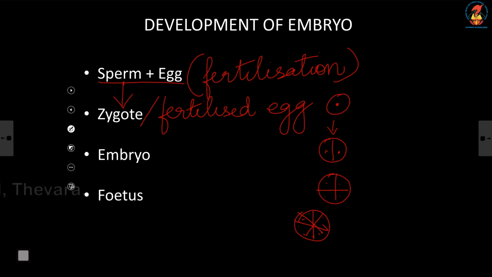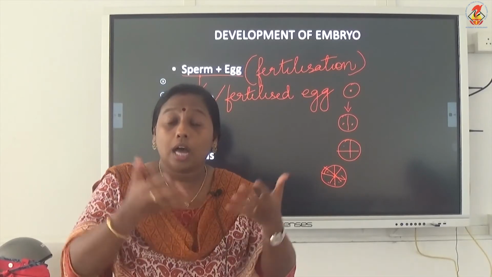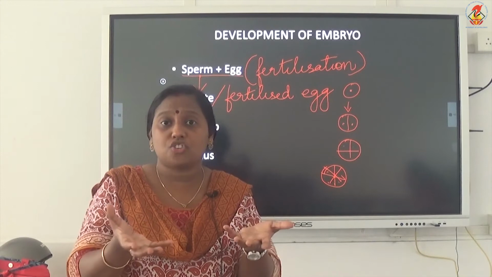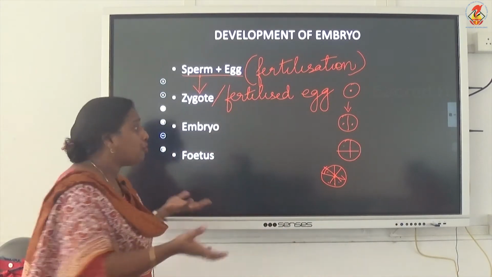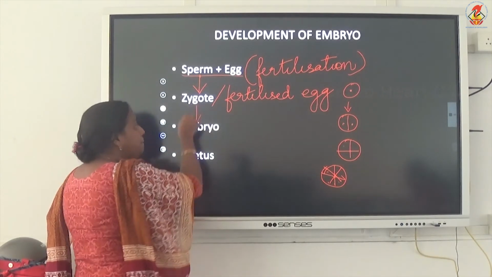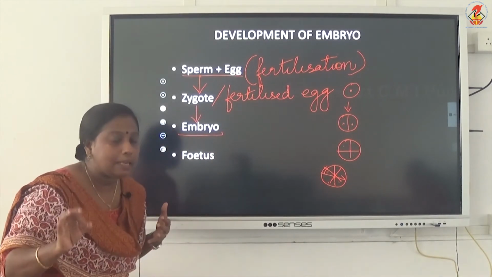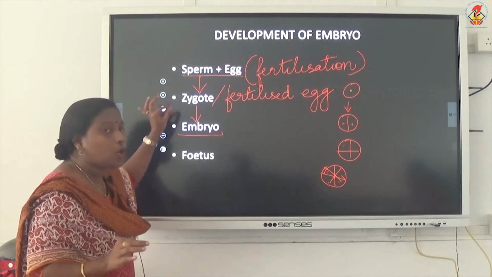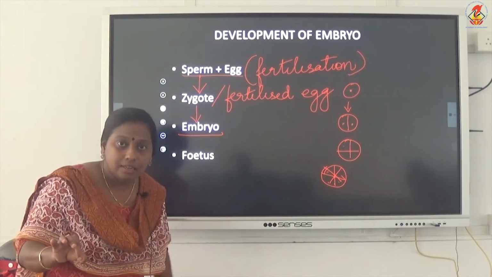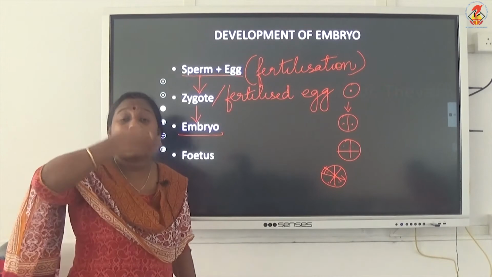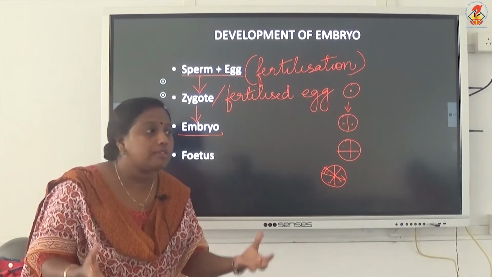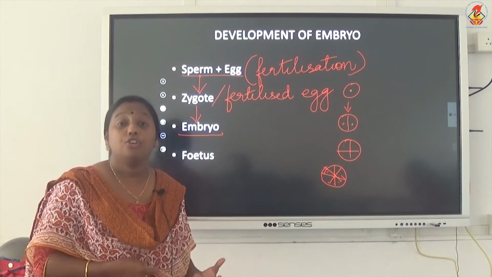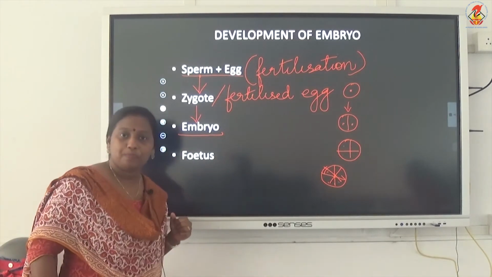The cells will become tissues. Tissues will become organs. Okay, now this developing structure which is having tissues and organs inside it, you call it an embryo. So what do you mean by an embryo? The zygote will undergo repeated cell division, thereby forming tissues and organs. This developing structure which is having lots of tissues and organs inside it, you call it an embryo.